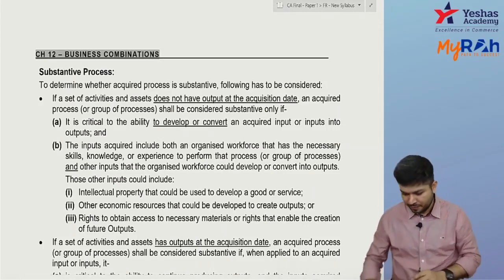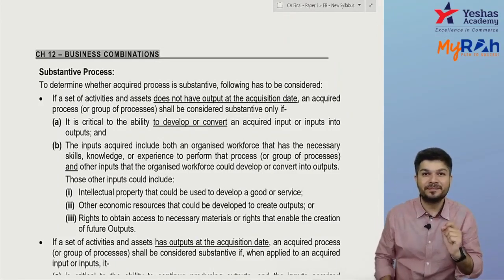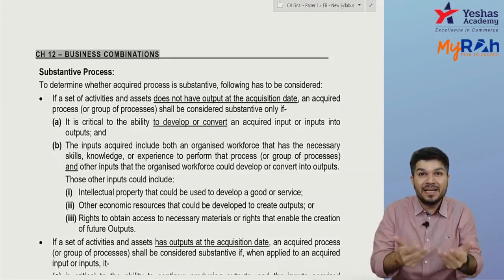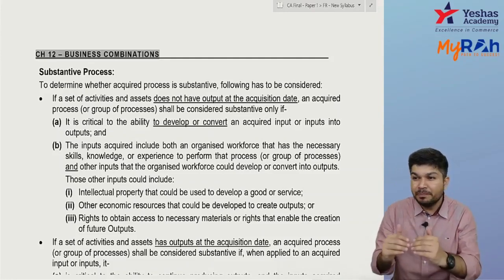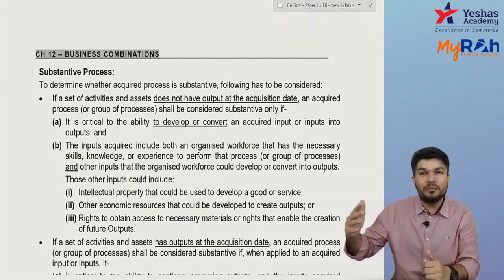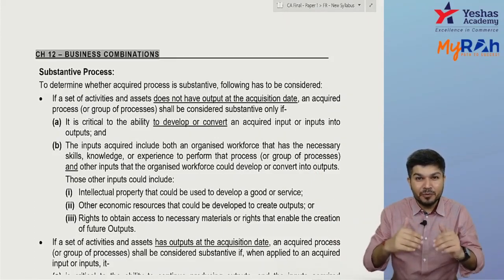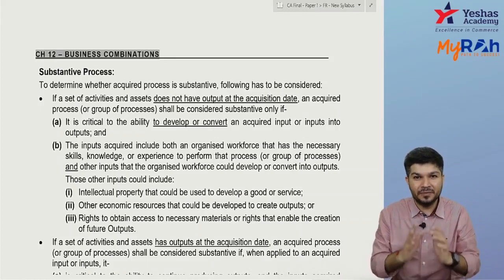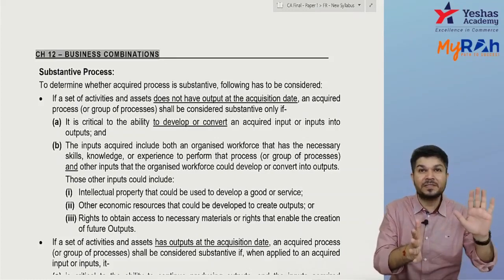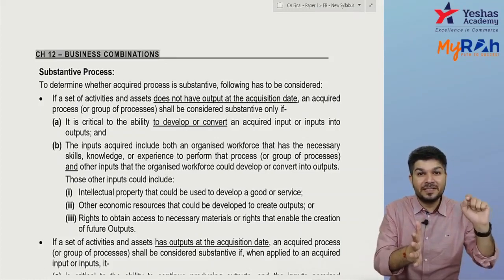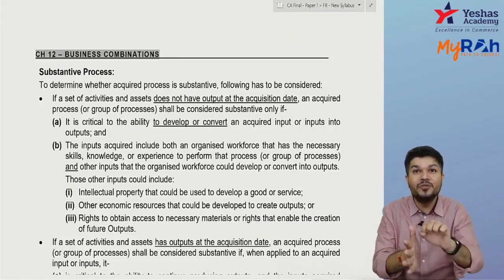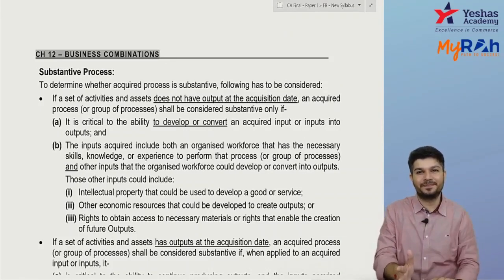Okay. Now, in a business, output may be there as of now, or output may not be there as of now and may come up in future. If output is already there, when do I say the process is substantive? When it is critical to continue producing the output.